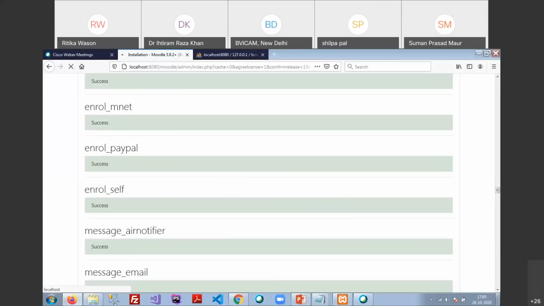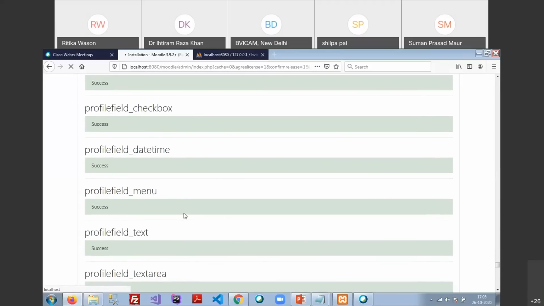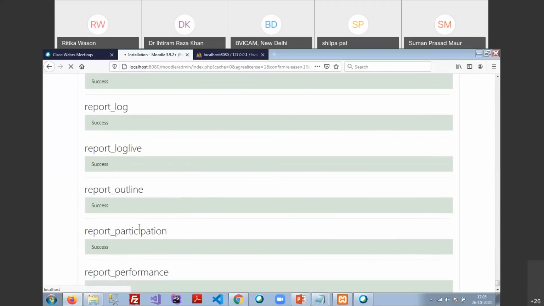But you must have sufficient knowledge regarding the plugins as well, because if you say I'm going to use the attendance plugin, then there are a lot of attendance plugins. Which one do I have to use? Which one is used most effectively by users around the world? These are the things we have to keep in mind. So Moodle is still installing, because once the installation is completed, then we have to set up the site first, our first look of the website.